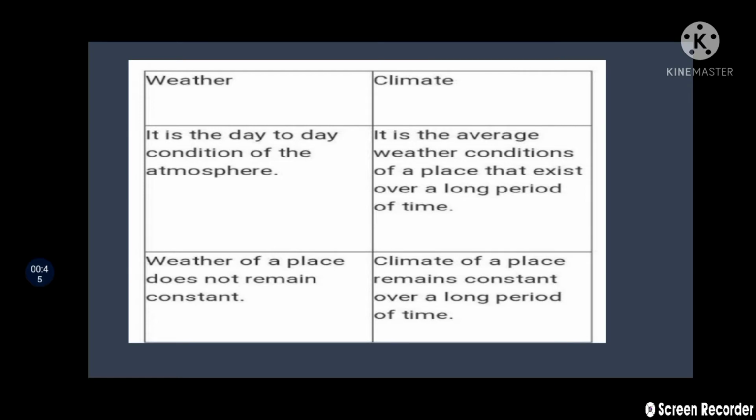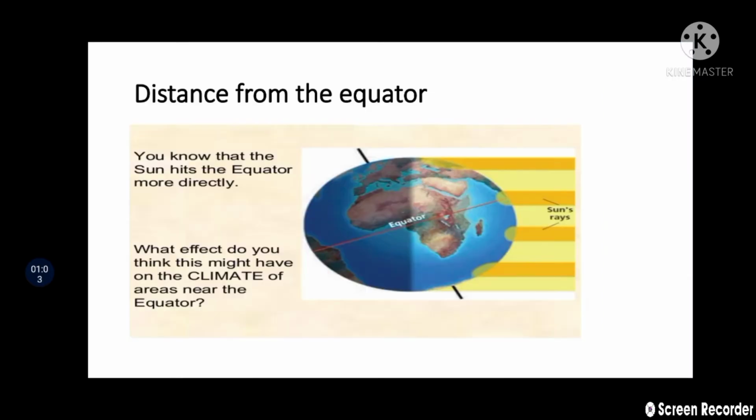And also we have discussed that the weather of a place does not remain constant, right? It changes every day, but the climate of a place remains constant over a long period of time. So this difference we have studied in the last class. And also we have started the factors that determine climate.